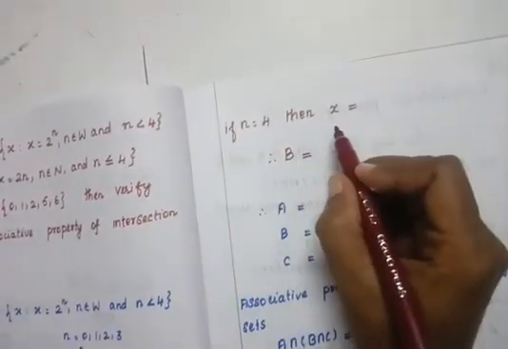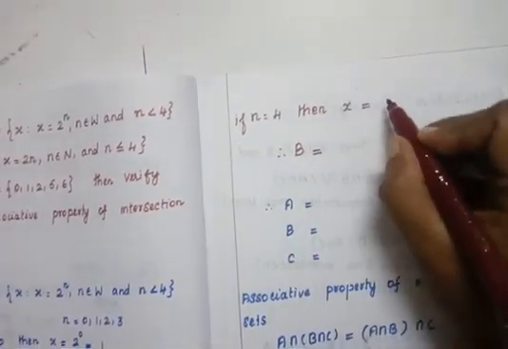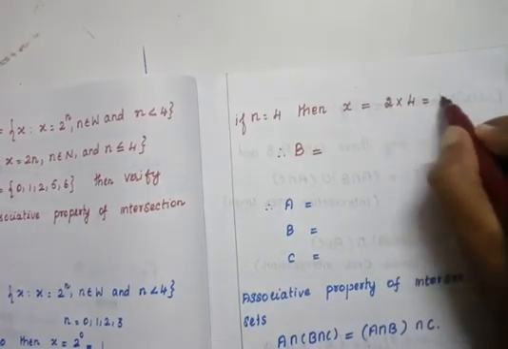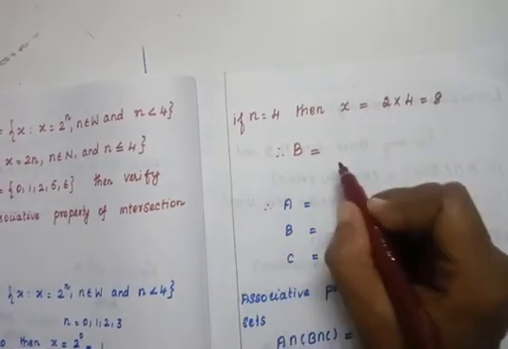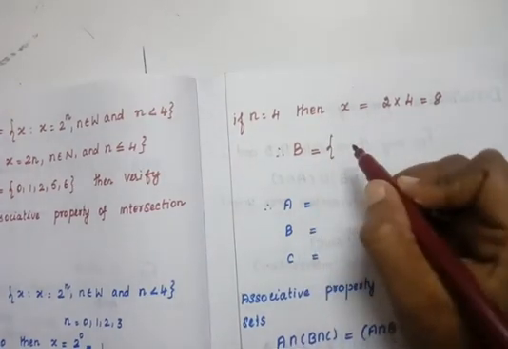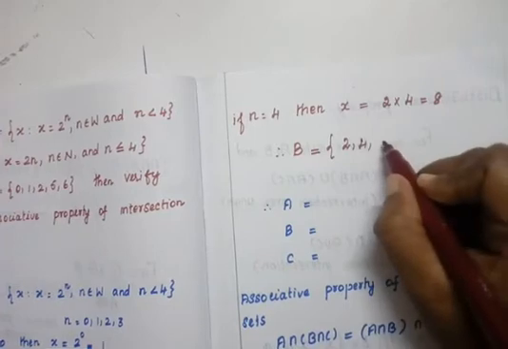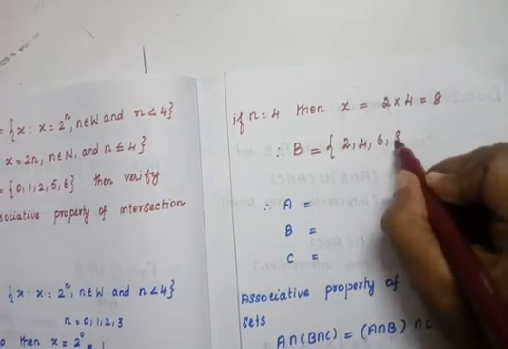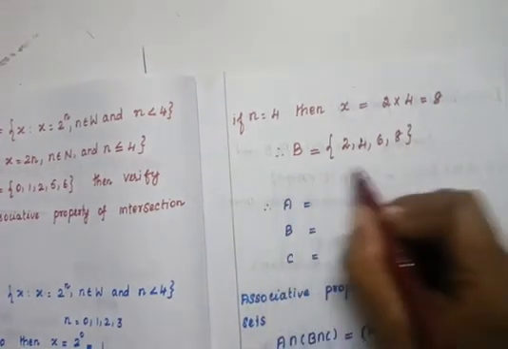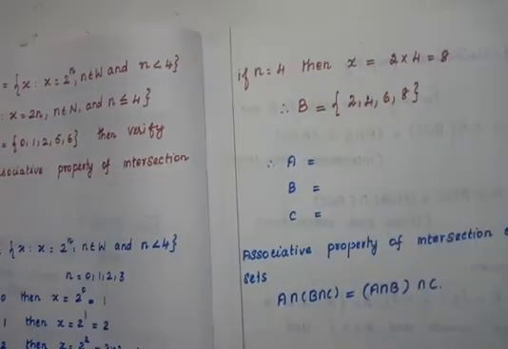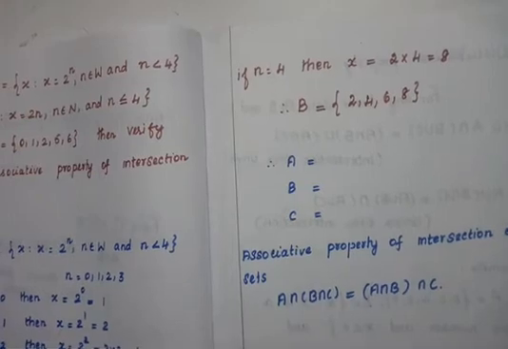If n is equal to 4, then x is equal to 2 into 4. 2 4s are 8. So what is the B set? First element is 2, second element 4, third element 6, and the fourth element 8. So B set is equal to 2, 4, 6, 8. Now what is the A set?